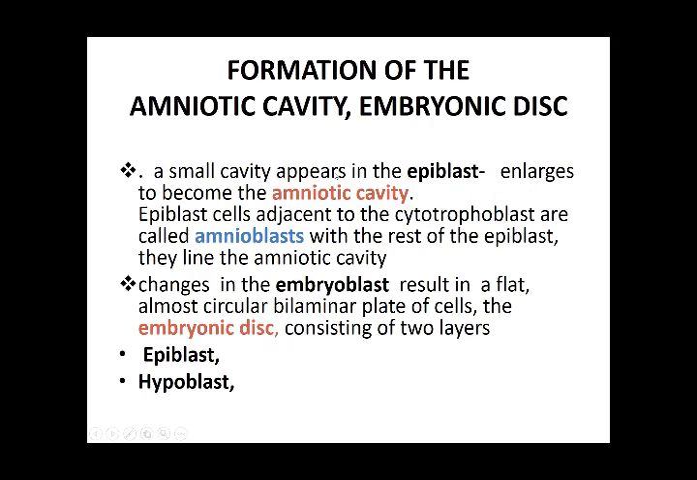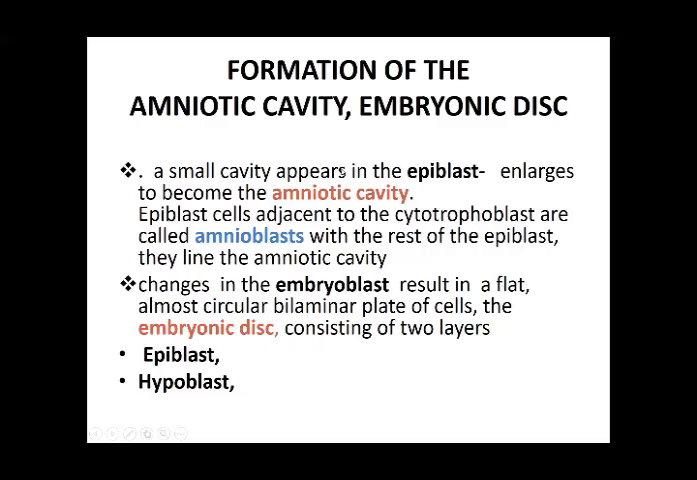Then there is going to be the formation of the two cavities. So now we have formed two layers, that is the epiblast and the hypoblast. We have formed the cytotrophoblast and syncytiotrophoblast. Then two cavities are going to form, that is the amniotic cavity and the blastocystic cavity, which is already formed, and now we are going to form the yolk sac.